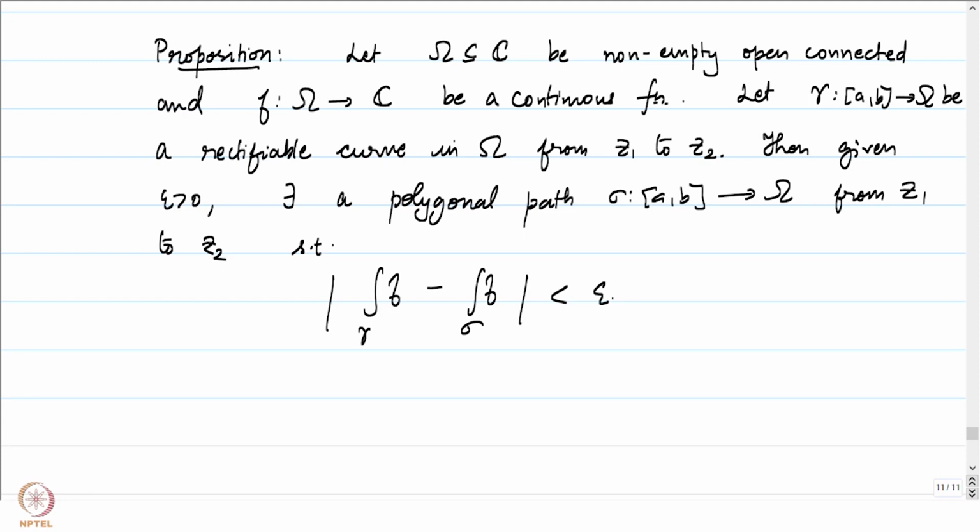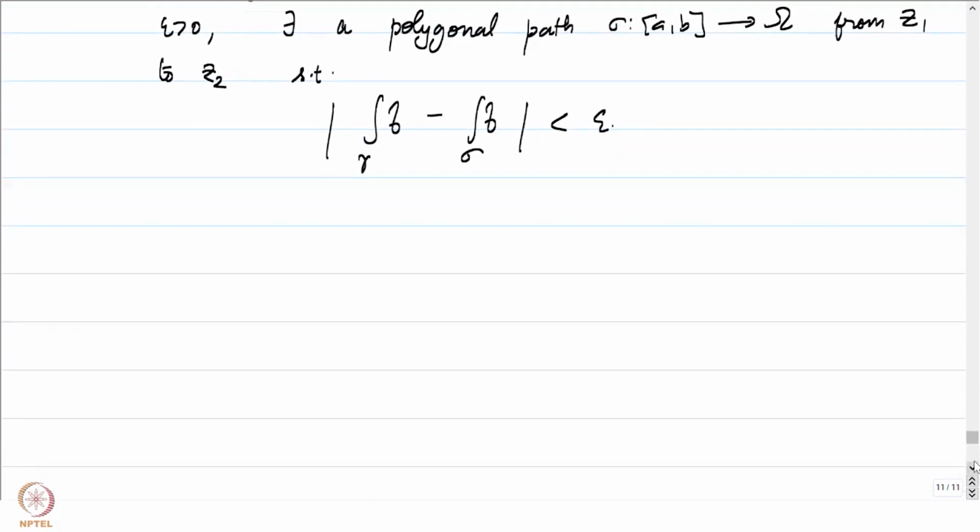So if we prove this proposition, what we would have essentially proved is that the hypothesis presented in the second fundamental theorem of calculus is equivalent to demanding that the integral of f of z dz over gamma is 0 for all closed rectifiable curves, and we would be back in the same generality. Okay, let's prove this equivalence. Let's give a proof.